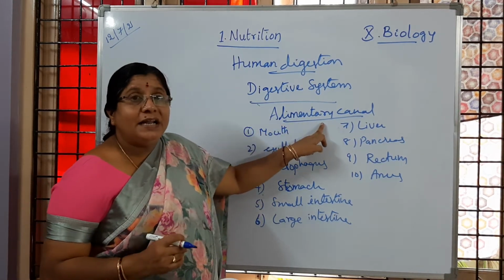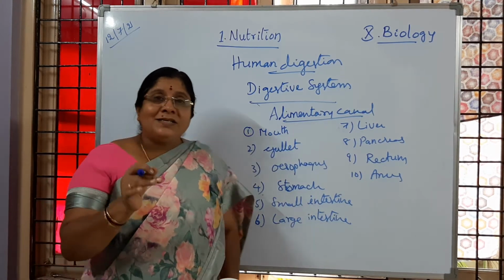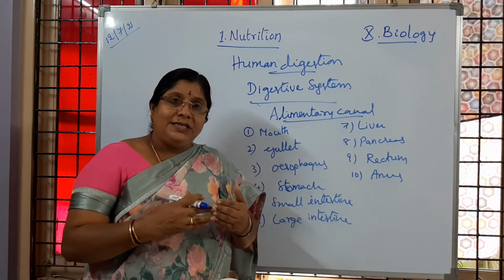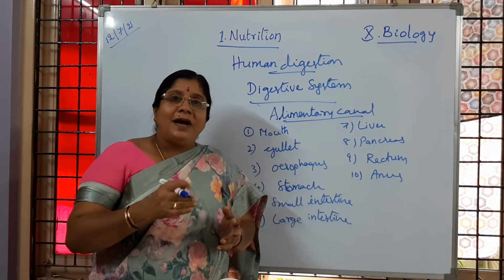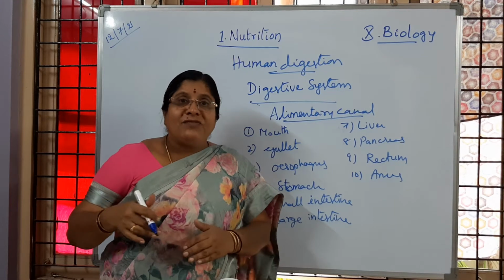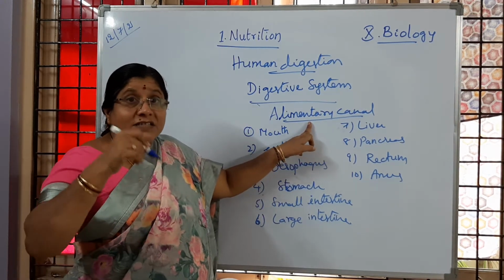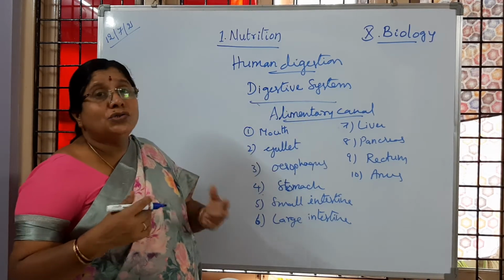the alimentary canal. The process of conversion of complex food items, whatever we are going to eat, is going to be simplified. They are going to be converted to simple form at different parts of the alimentary canal. That's why it is holozoic nutrition.